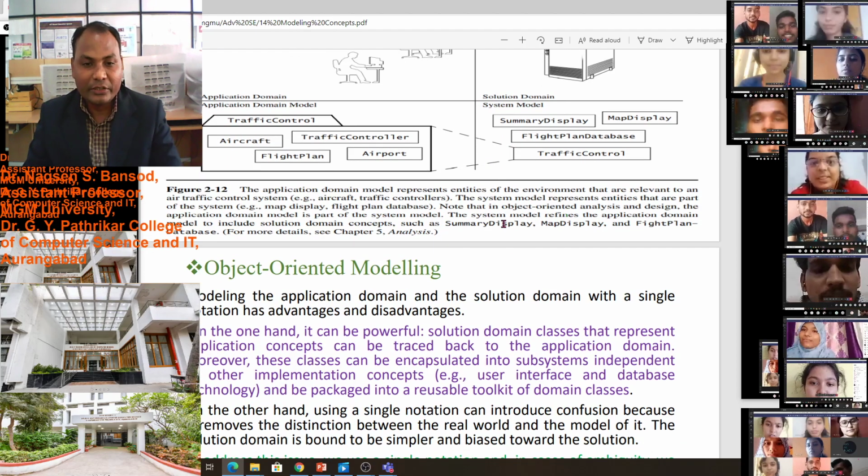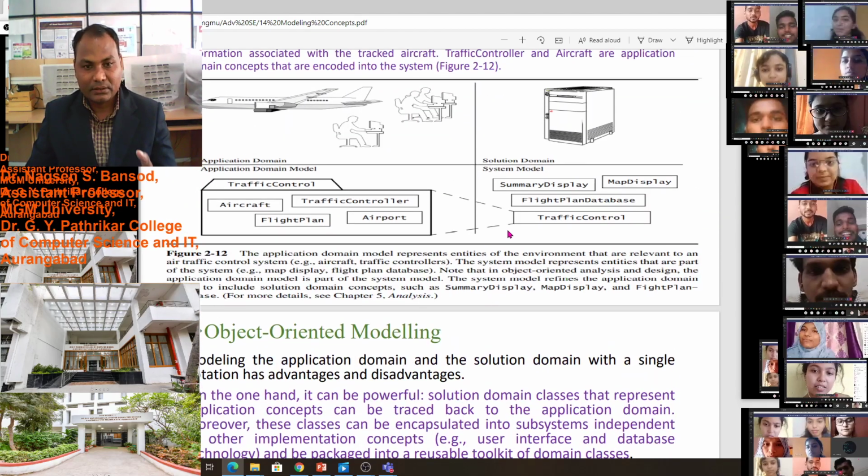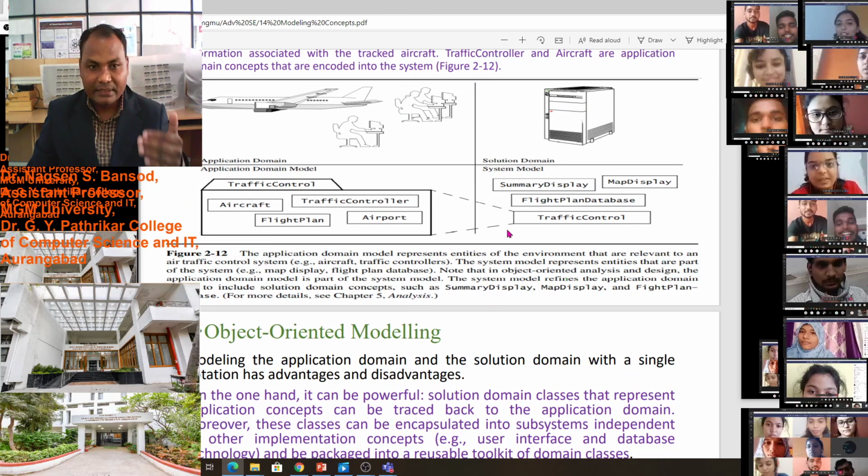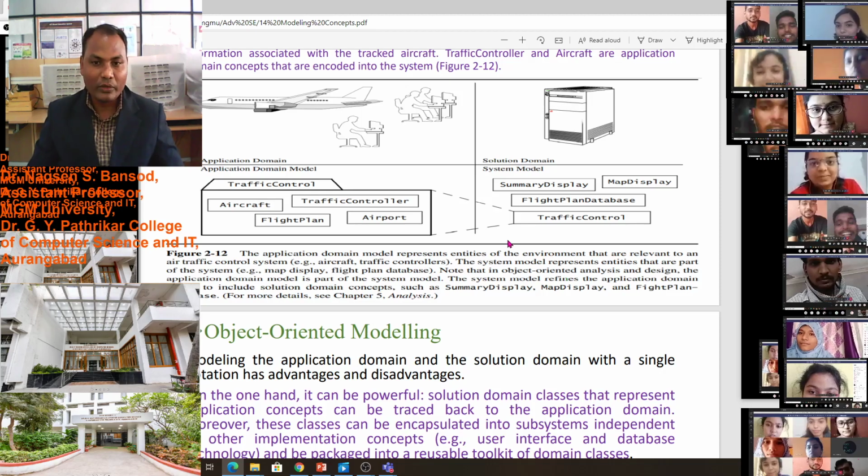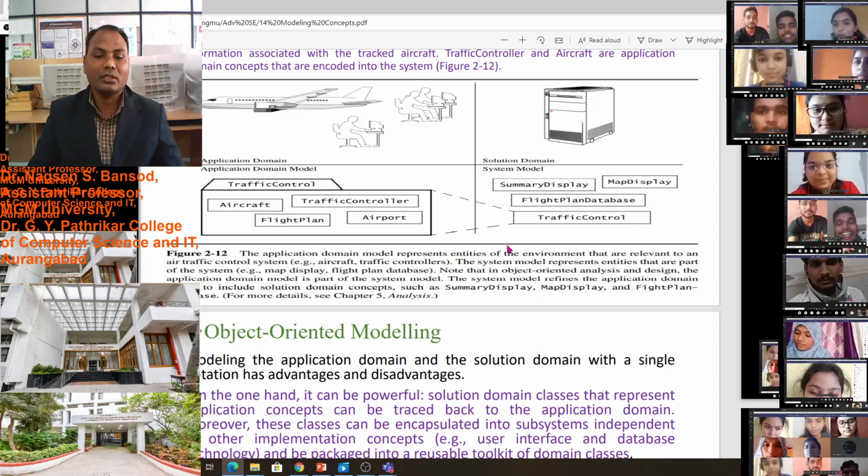We can also reuse the objects which we have already designed for one piece of software, and take them into other software.